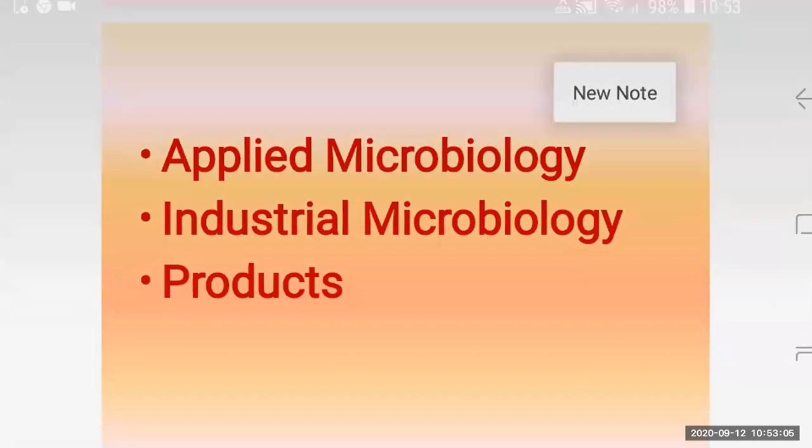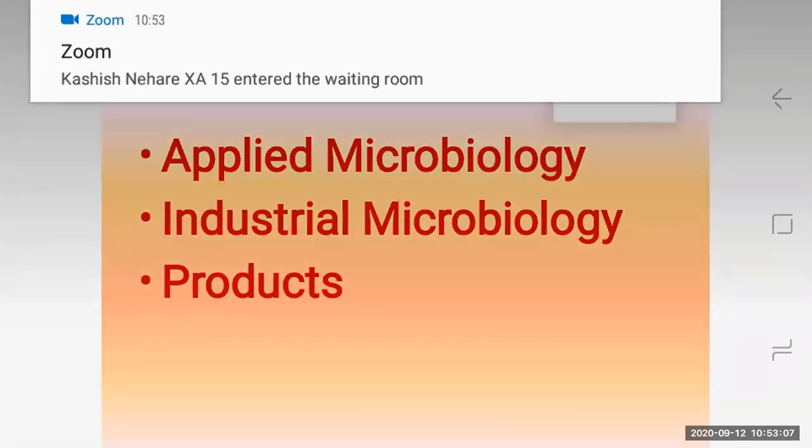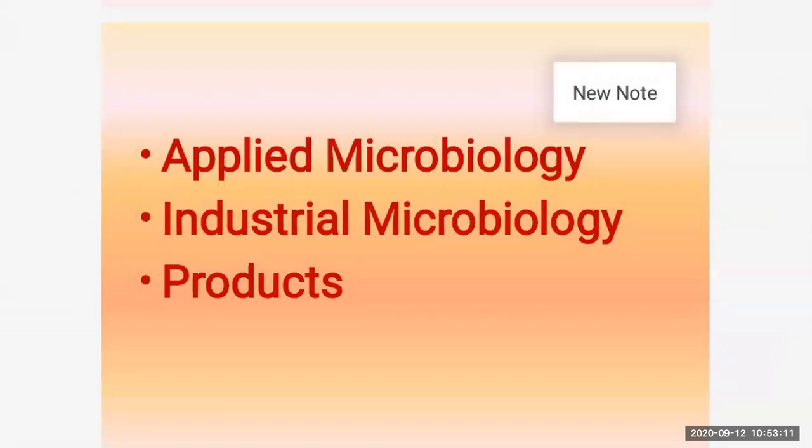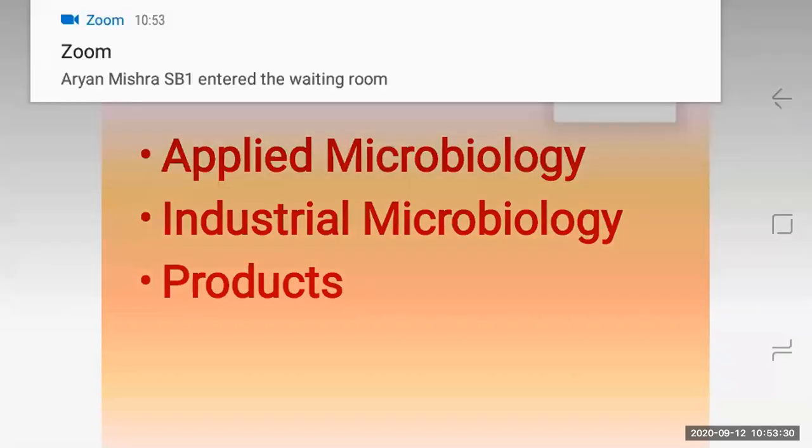Next is industrial microbiology. When microbiology is used for commercial purposes as well as for economic, social and environmental related processes, then it is called industrial microbiology. It is a science related to the commercial use of microbes in which various economic, social and environment related processes and products are included.